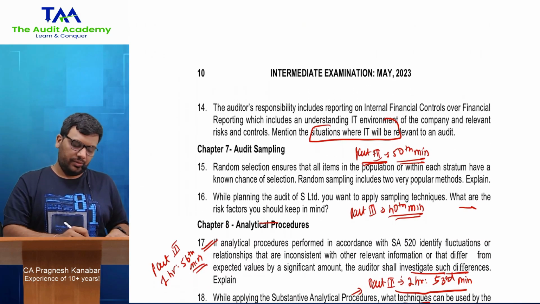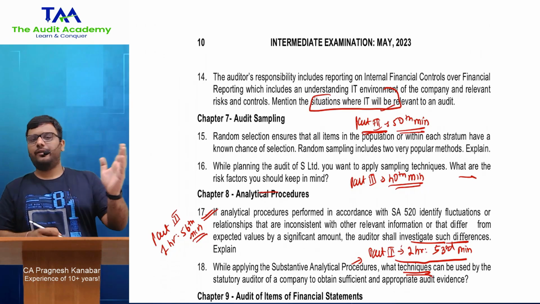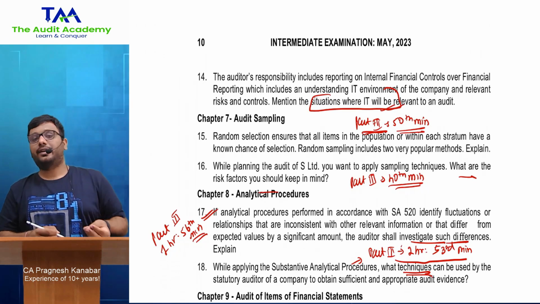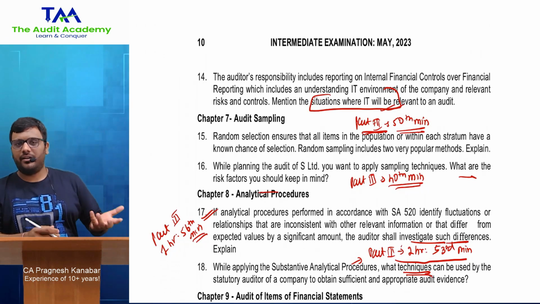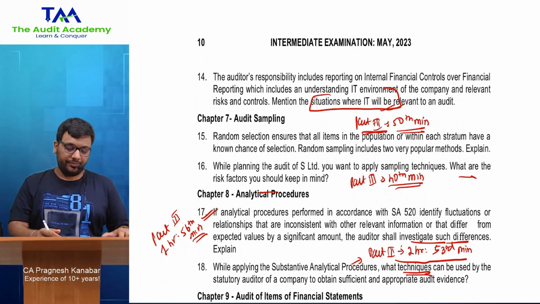Same over here, situations where IT will be relevant to audit. Go there and see the explanation. Why do you want to do it so briefly? Just do it properly, no? All right, it's an RTP question, give some due respect to it.